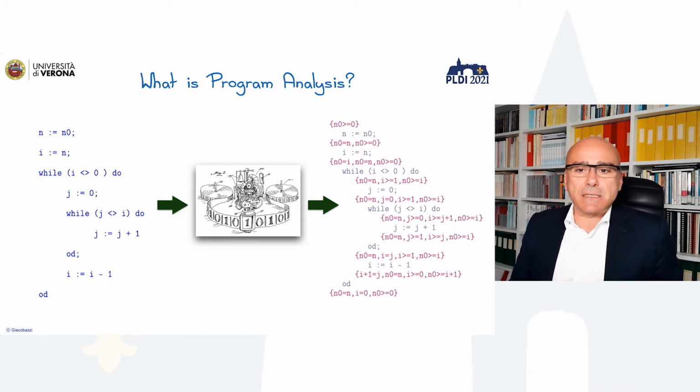Typically, program analysis is an automated method in order to extract invariants or properties from code. So on the left-hand side, you have two loops nested, and you want to extract the meaning of those two loops. That program is quite tricky. I mean, you take some time to understand what's going on there. Program analysis is just an algorithm that tries to extract from that program all the red assertions that you can find on the right. They explain precisely what's happening at each program point during program execution.